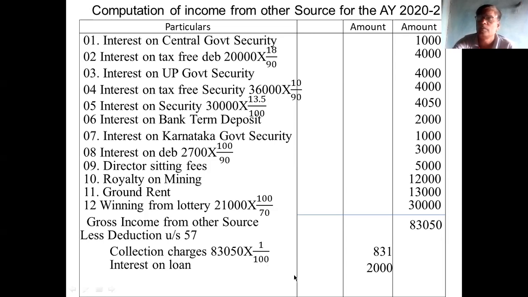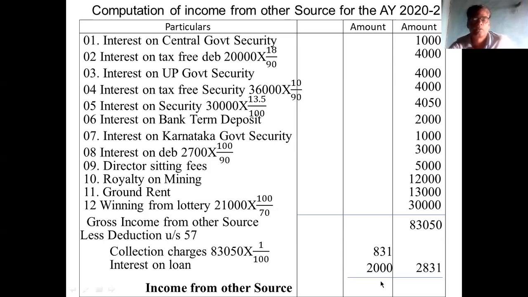Lottery ticket cost will not be considered. So the total deduction is 2,831. You deduct 2,831. Balance is income from other source, that is 8,219, which is rounded off to 8,220. Remember this. And with this I complete the first unit. First unit, capital gain and other source, completed.